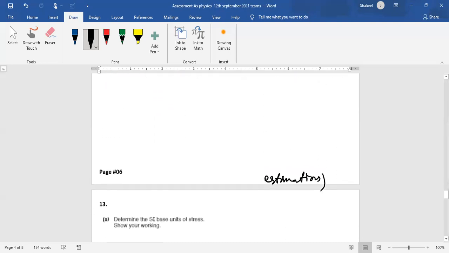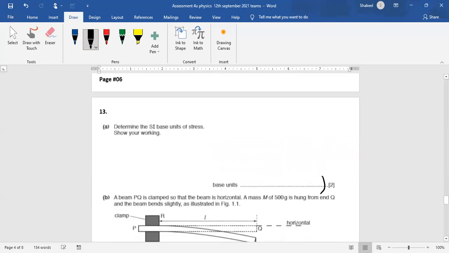Okay. Then the next thing is you have to find the SI base unit of stress. We will study this quantity in deformation. So stress is like pressure. So you know the unit of pressure, the equation of pressure.